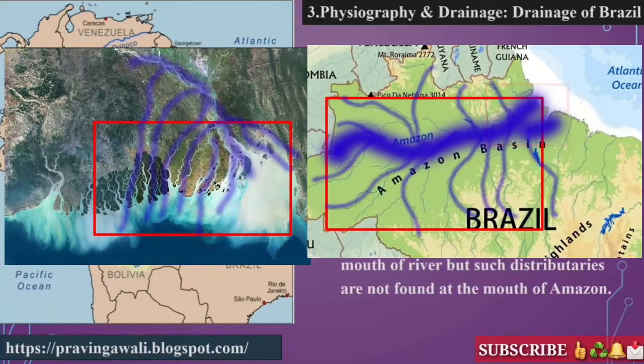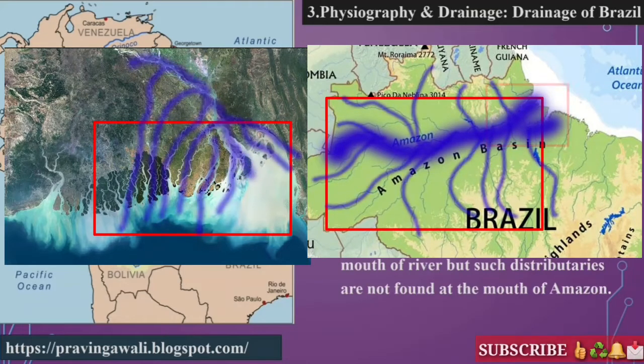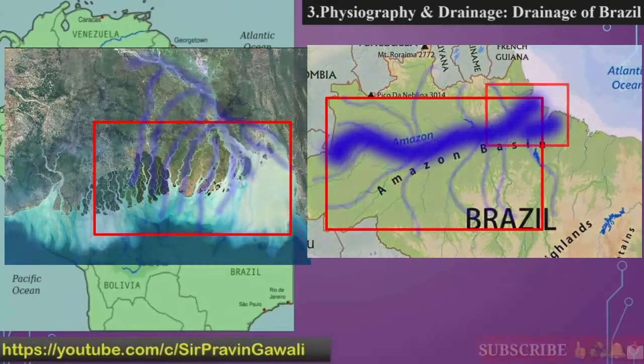Once they distribute from there, once they flow from the delta region, they do not meet the main river system, because they directly flow into the ocean. Okay, understood? So this is the difference between tributaries and distributaries. So here we do not see any distributaries at the mouth of the Amazon river.